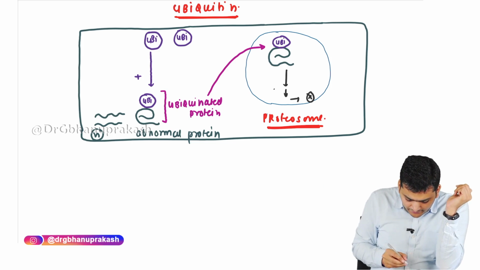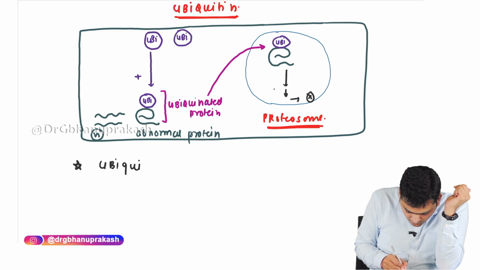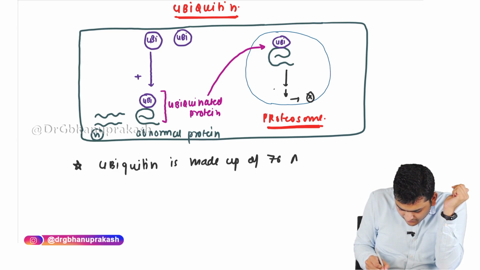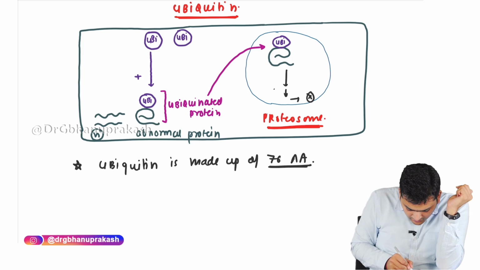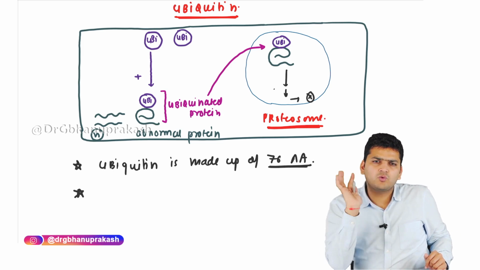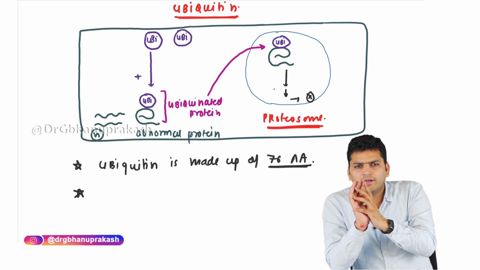So what is ubiquitin? Ubiquitin is itself a protein. Ubiquitin is made up of 76 amino acids. The second point that we can add is, whenever ubiquitin attaches to any protein, that protein is going to die, right?